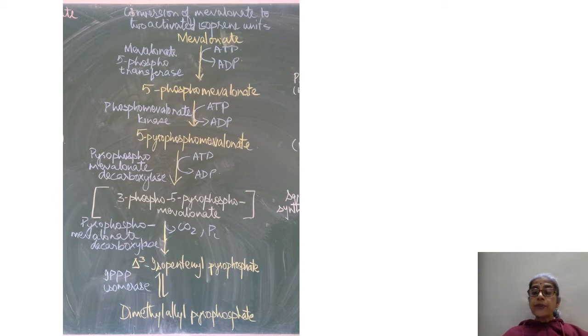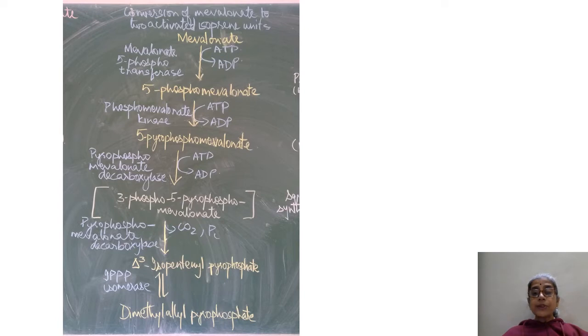ATP is again the phosphate group donor, which is converted into ADP, and 5-pyrophosphomevalonate is formed. 5-pyrophosphomevalonate is acted upon by pyrophosphomevalonate decarboxylase. ATP transfers its phosphate group and is converted into ADP.